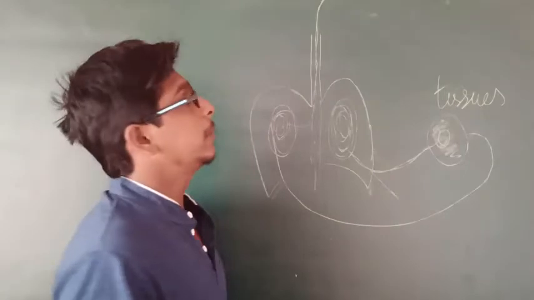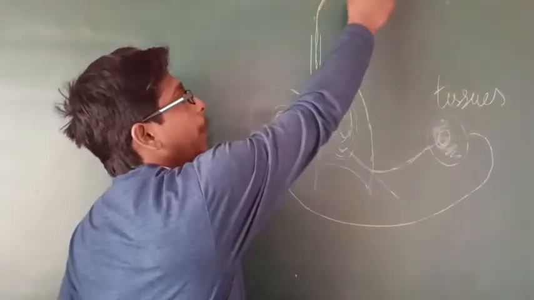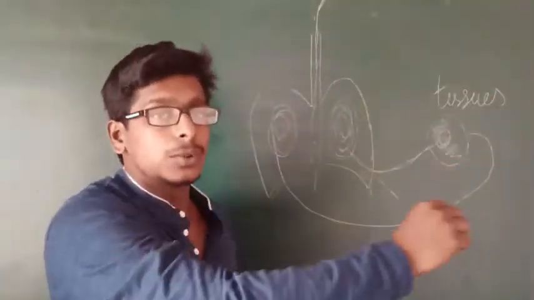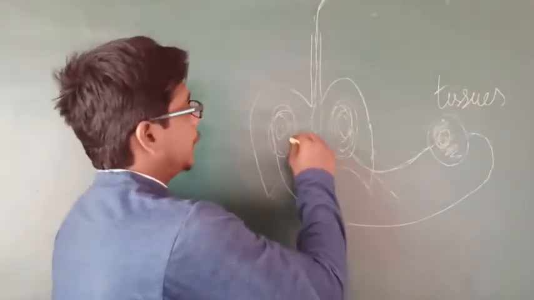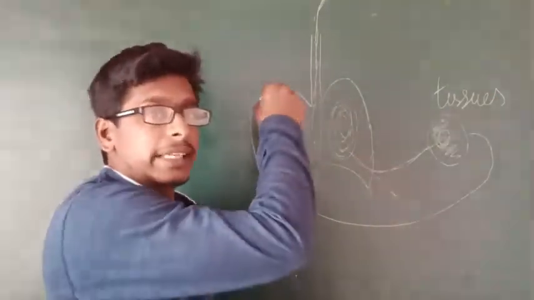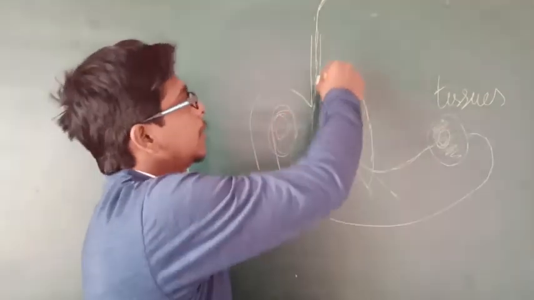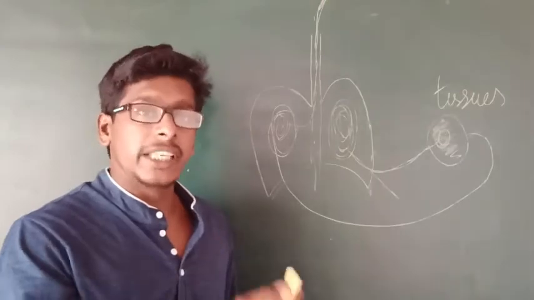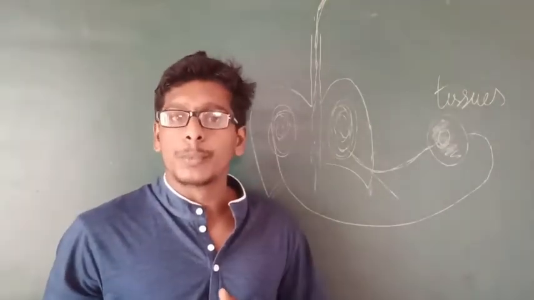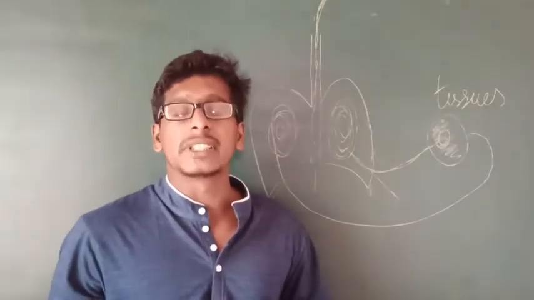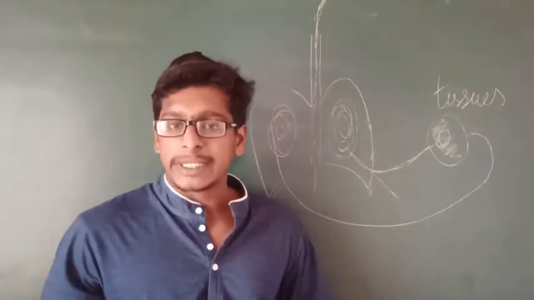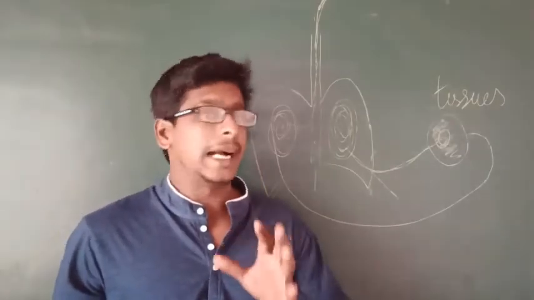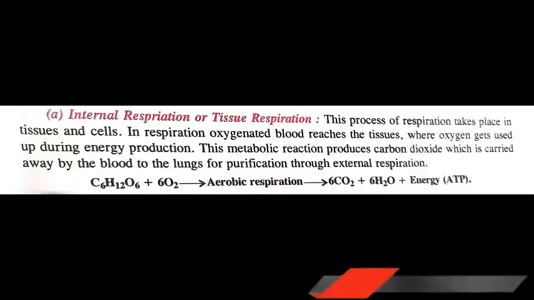One thing you should keep in mind: along with carbon dioxide, water is also given out from the body. When exhalation, or external respiration, takes place, along with carbon dioxide, water is also given out. We have a small reaction formula for this. It is available in your textbook, and now we will display it on the board, and keep in mind you have to memorize that.